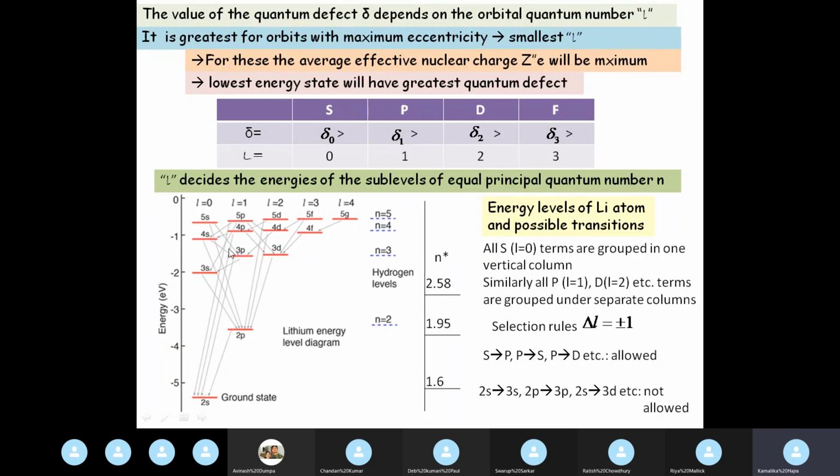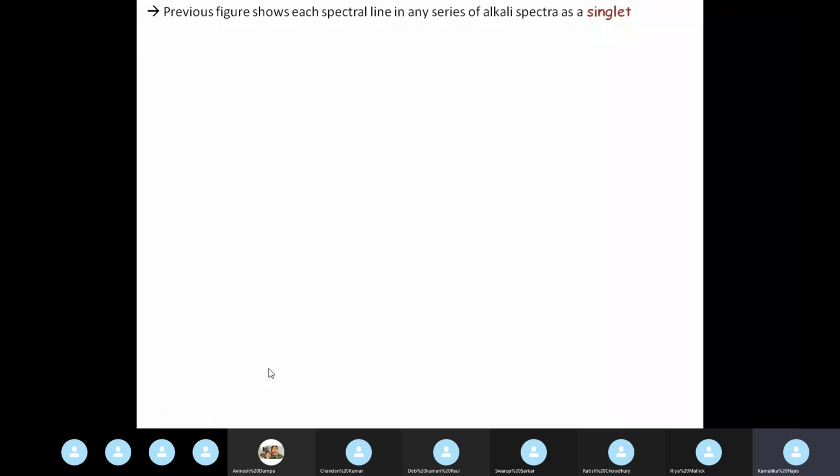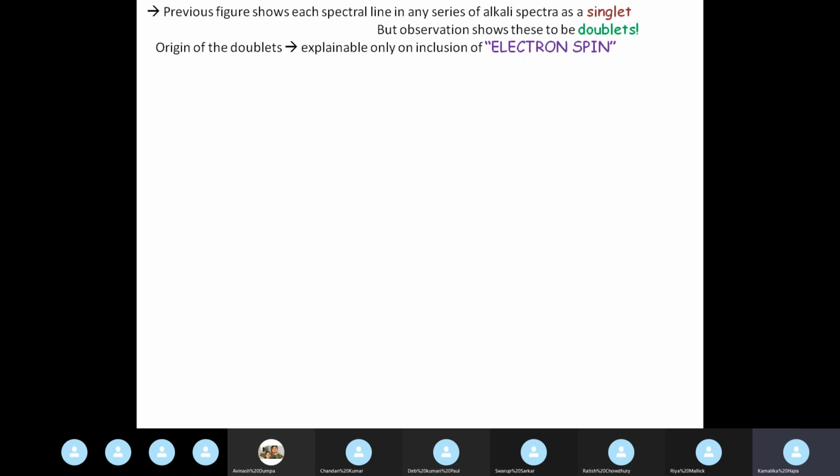From 5p to 2s, we have only one line. So between any two states we have only one line, that is a singlet. But actually, observation shows that these should be doublets, not singlets. The origin of doublets is explainable only on inclusion of electron spin.